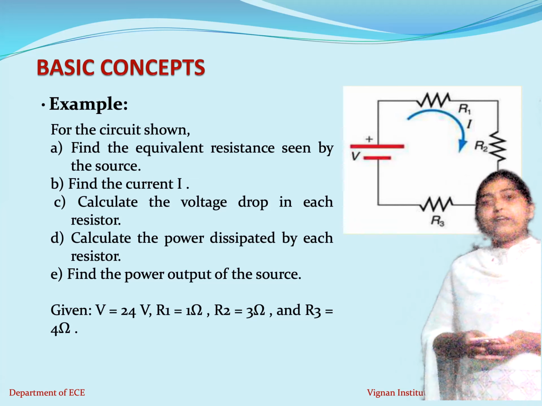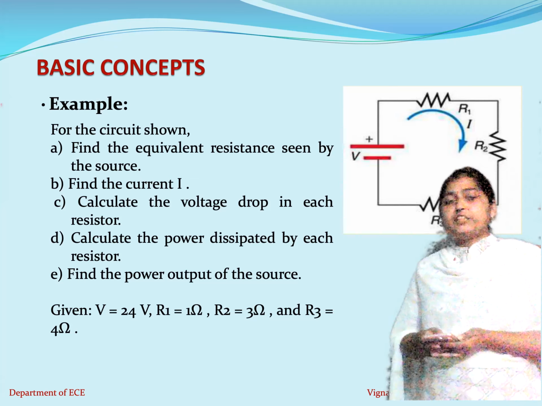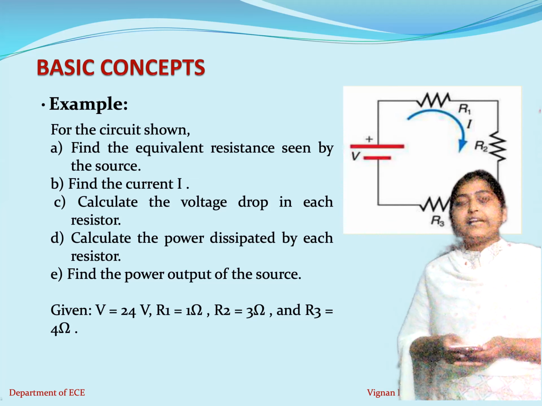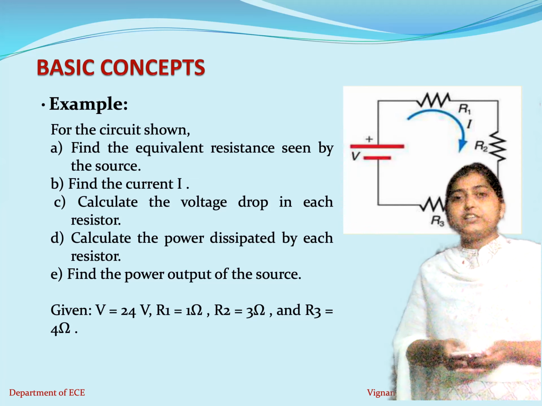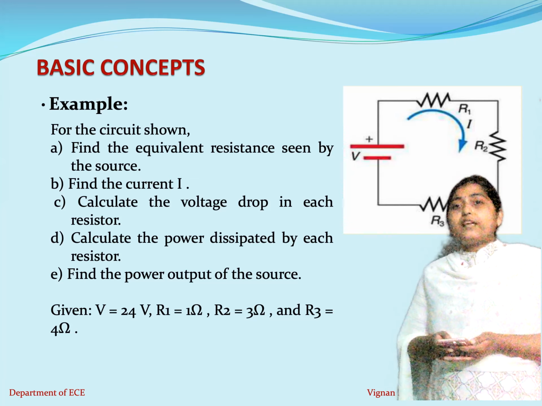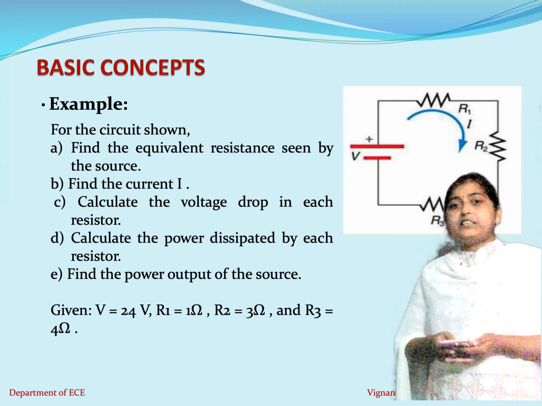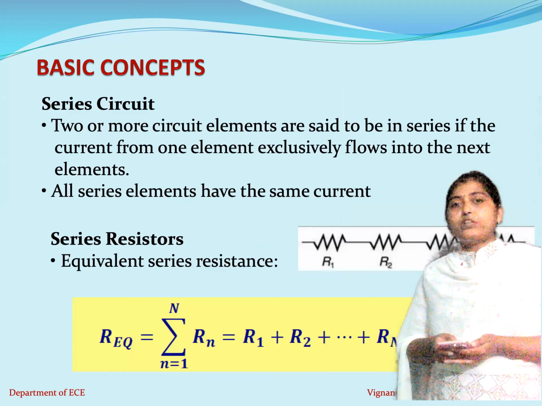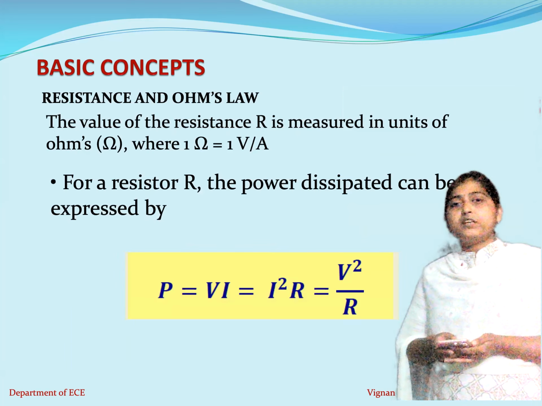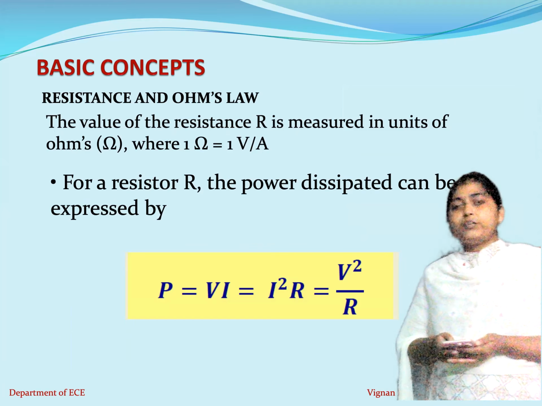After finding the voltage drop in each resistor, next you need to calculate the power dissipated by each resistor. In order to calculate the power dissipated by each resistor, we have three equations, which we already discussed in the previous class. The power across a resistor can be calculated using V into I, or I square into R, or V square by R.